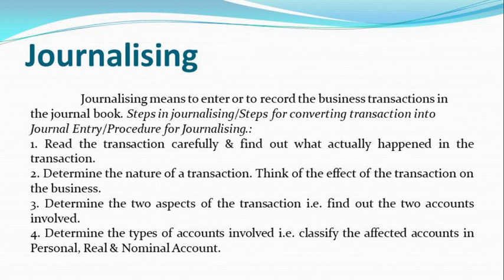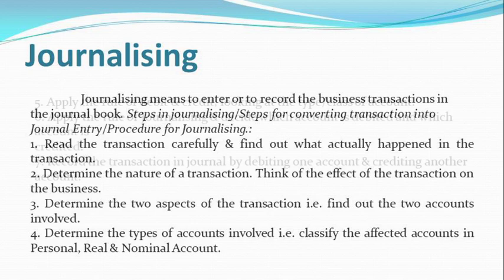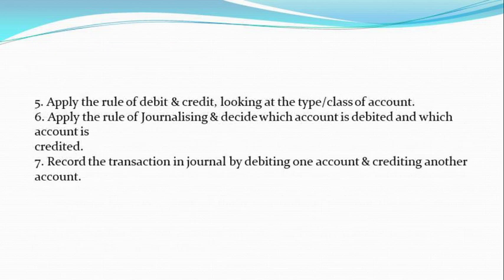Fourth step, determine the type of accounts involved. Classify the affected accounts into personal, real and nominal accounts. Next step we follow: apply the rule of debit and credit, looking at the type or class of account.